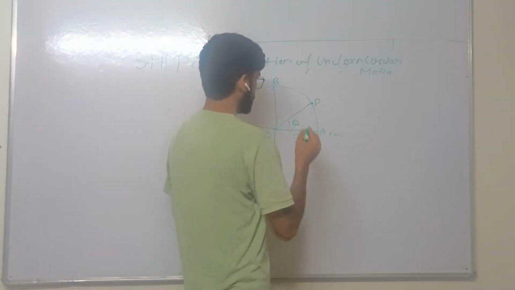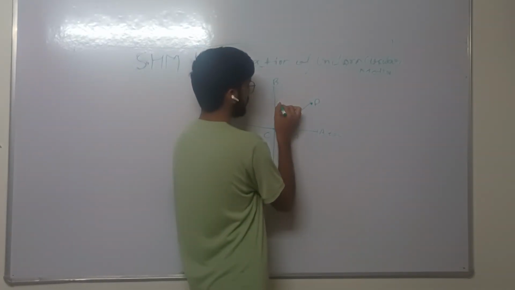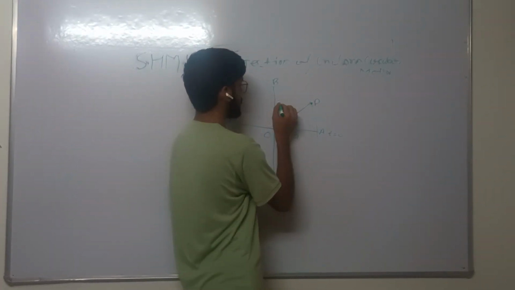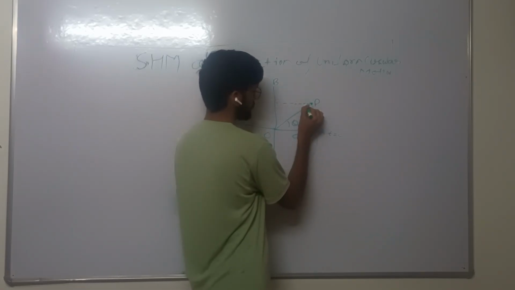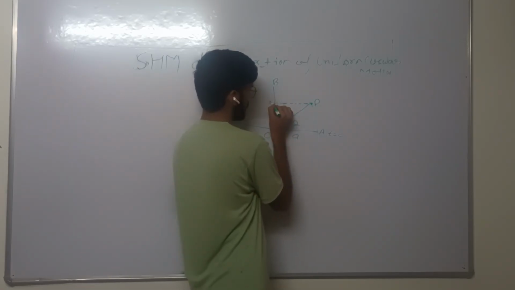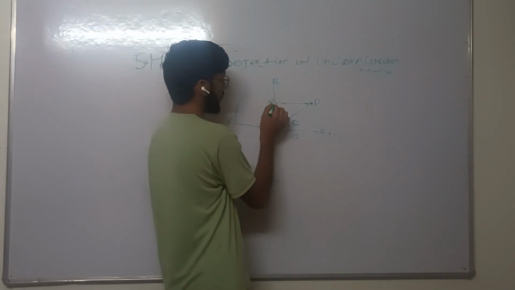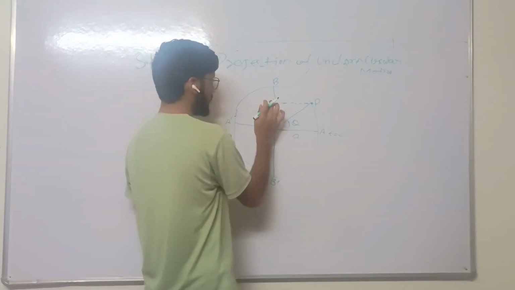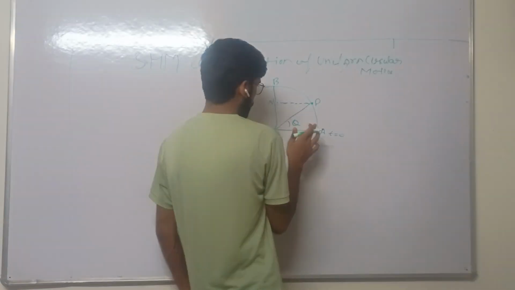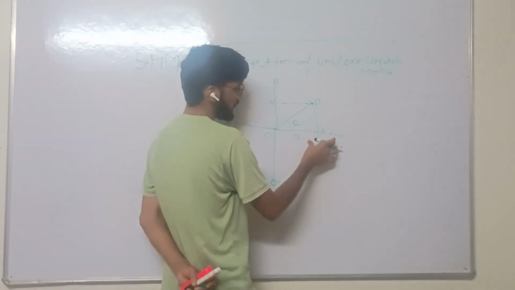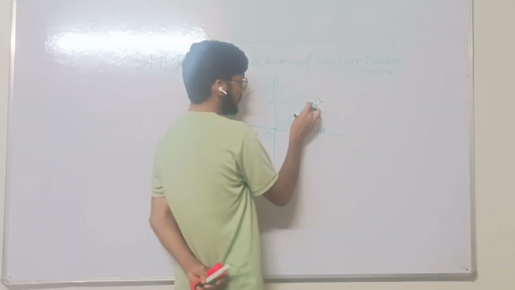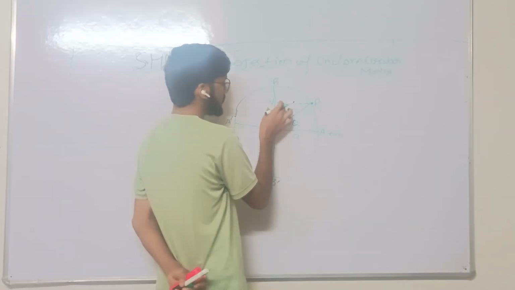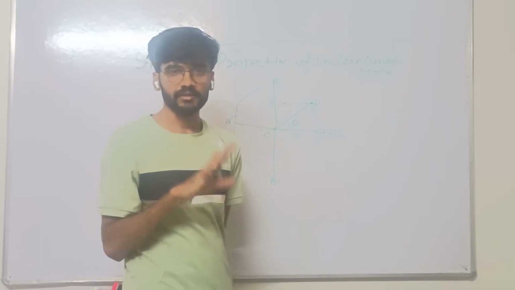Okay, so then let us draw the foot of the perpendicular on diameter BB dash. Suppose the foot point on the diameter is N. So when the particle moves from A to point P, the foot of the perpendicular lies on diameter BB dash.